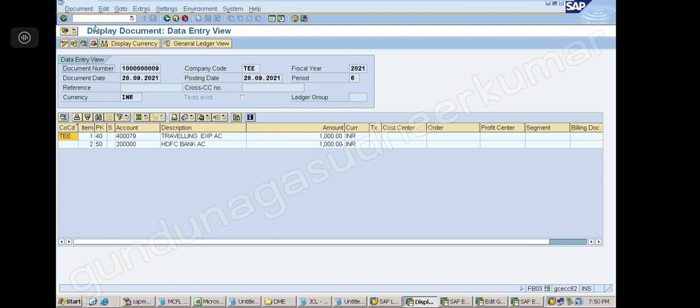See, I told you in the beginning, document splitting I told you, right? We have not used it so far. You remember we have deactivated it. So all those new features we have not done, because you will get confused.